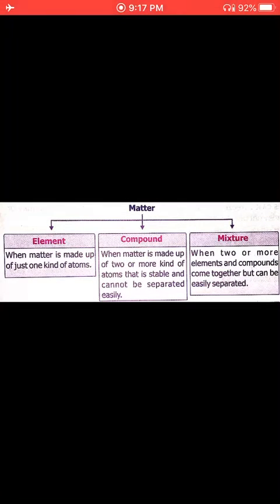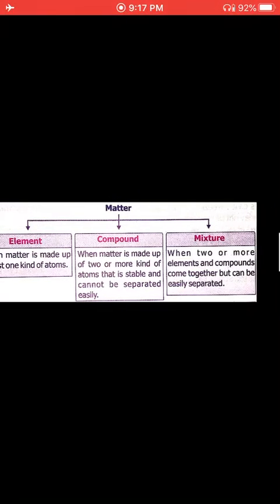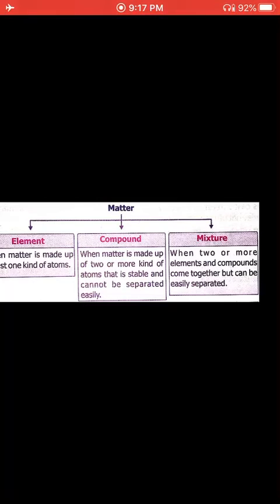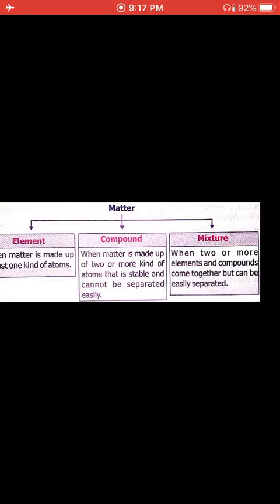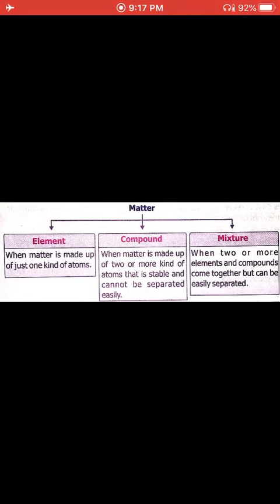Element is the purest and smallest form, and the substance is made up of one type of atom. Compound has more than one type of atom, that is two atoms, and cannot be separated. But a mixture is made up of many kinds of atoms and can be separated too. Okay, so this is about matter.